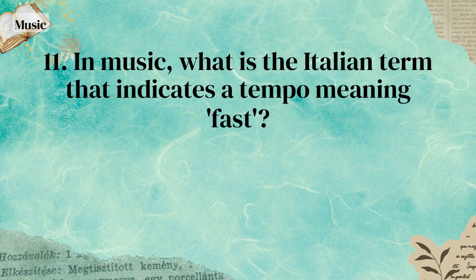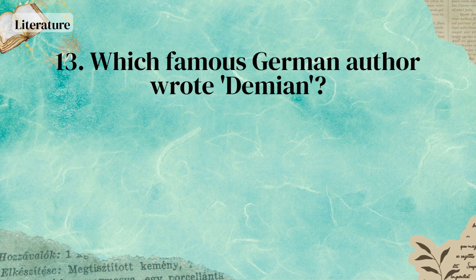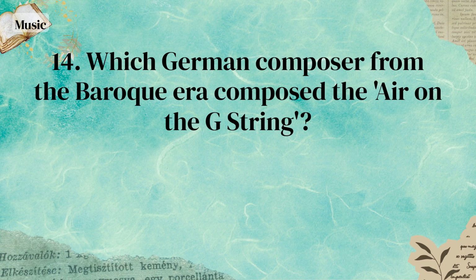Pax Romana. In music, what is the Italian term that indicates a tempo meaning fast? Allegro. In which city is the headquarters of the European Union located? Brussels. Which famous German author wrote Demian? Hermann Hesse. Which German composer from the Baroque era composed the Air on the G String?